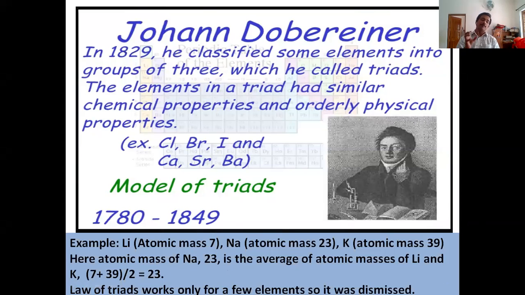But the law of triads works only for a few elements, so it was dismissed. It cannot be applied to the complete set of elements.